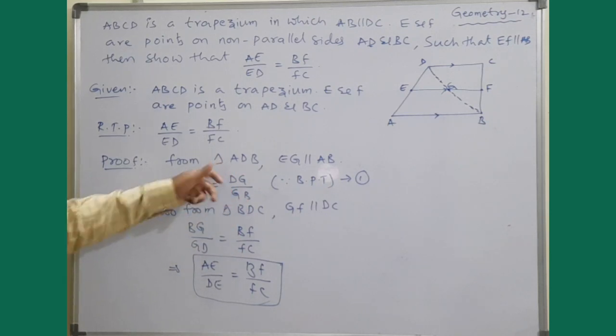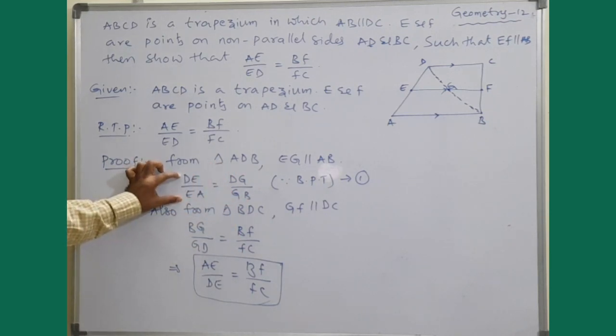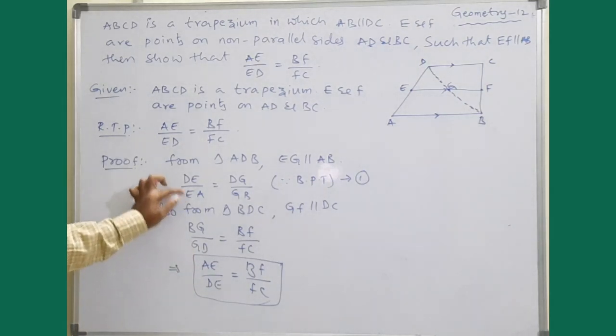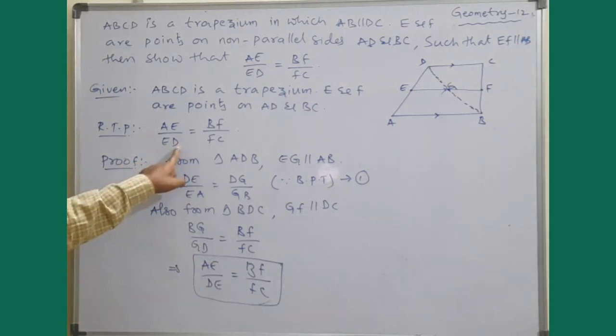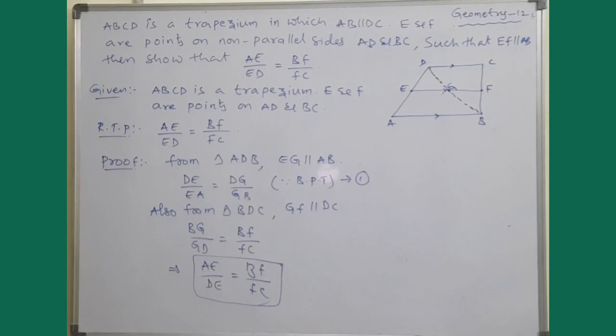Take the reciprocal. Now instead of DE by EA, I can write AE by DE. I think the required condition is proved. Very simple, no? Right.